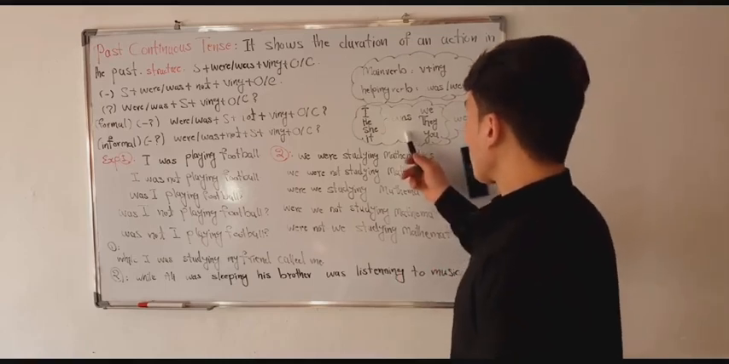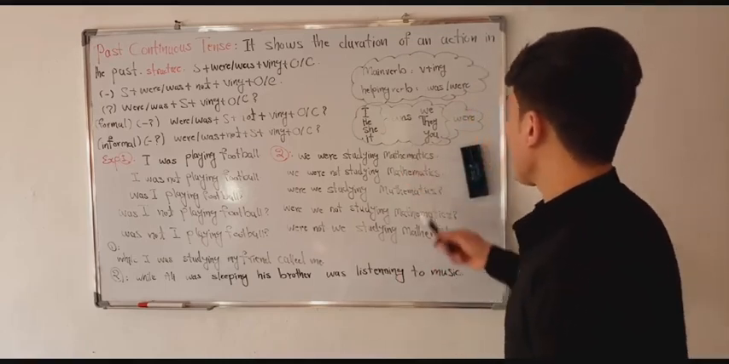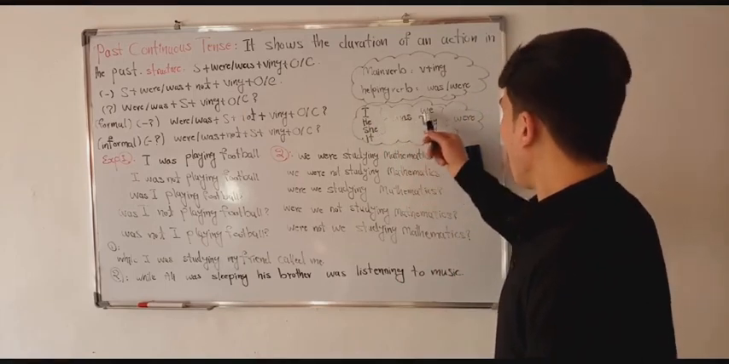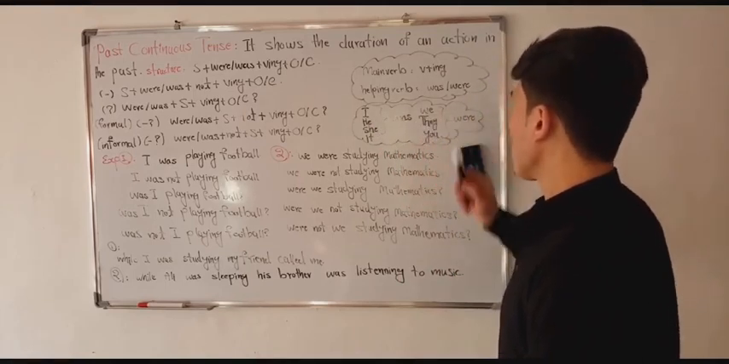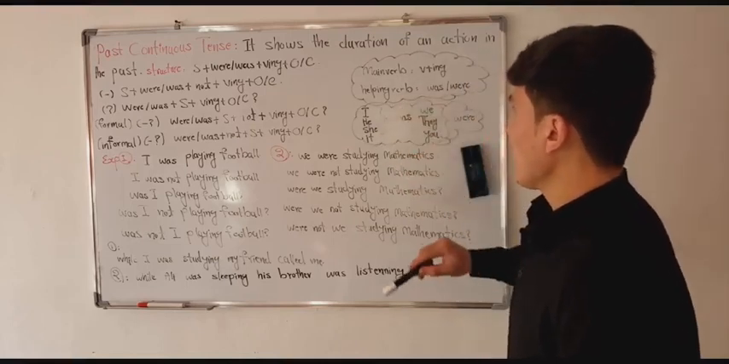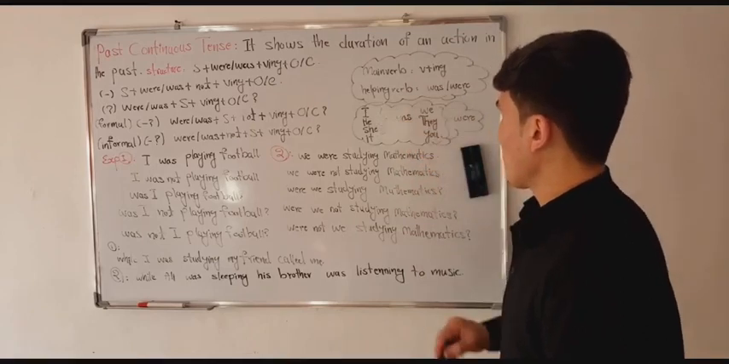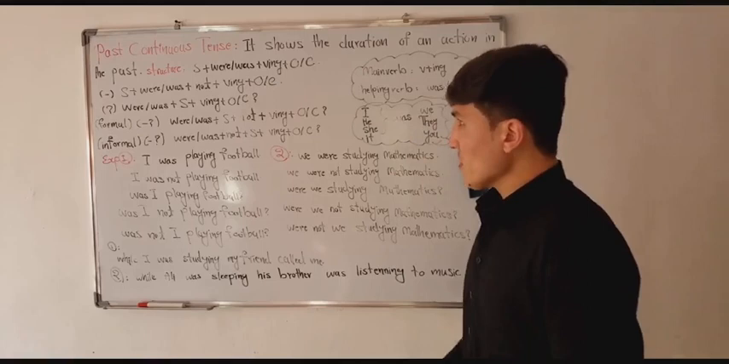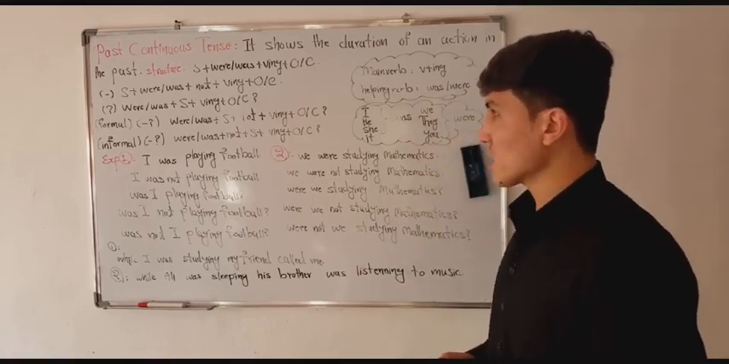And let me tell you another important thing: for I, he, she, it, we use was, and for we, they, you, we use were. We have studied these at primary level, that they are subject pronouns and we know how we can use them. So this was the definition of past continuous tense.